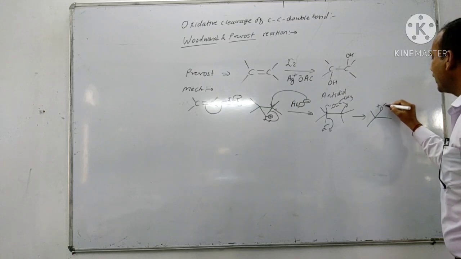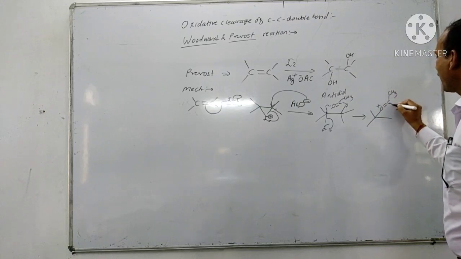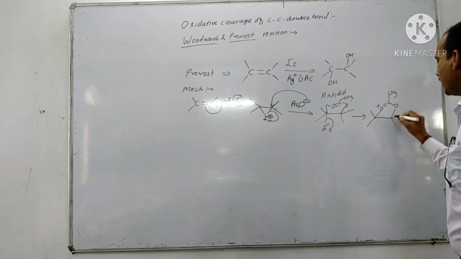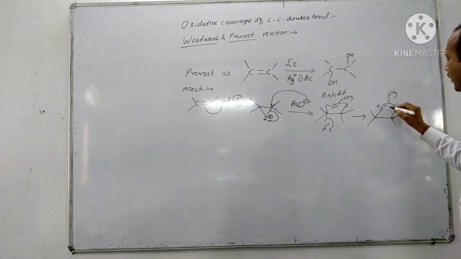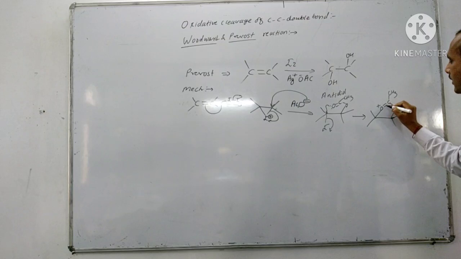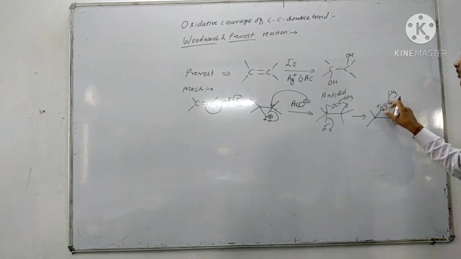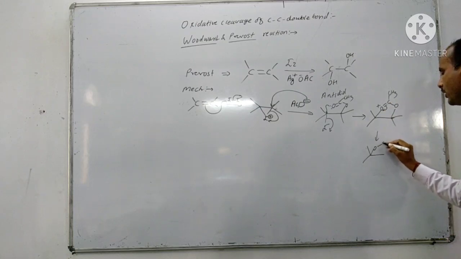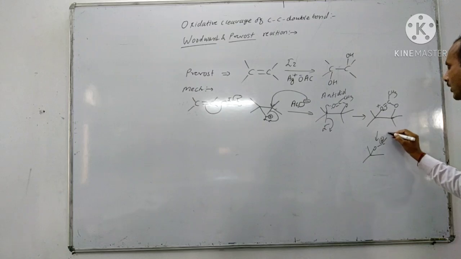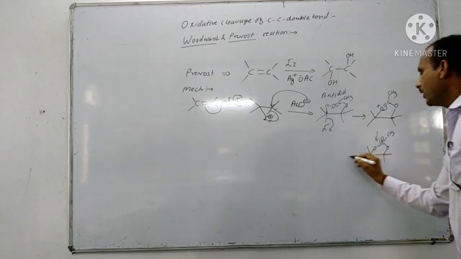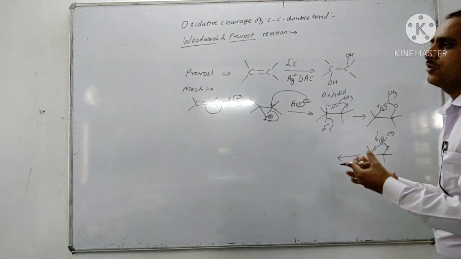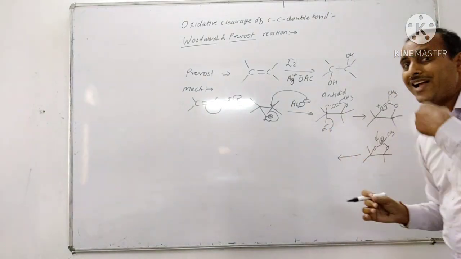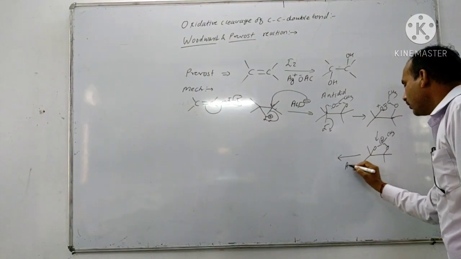O plus double bond C, CH3, O, CH3. Now there is positive charge, so this double bond shifts, the lone pair of oxygen is written, formation of carbocation, O, C plus, CH3, O, CH3. Then in dry condition, so there is no water, so another acetate ion